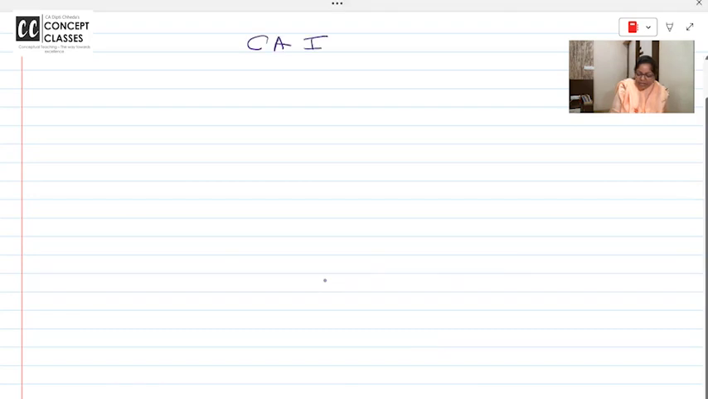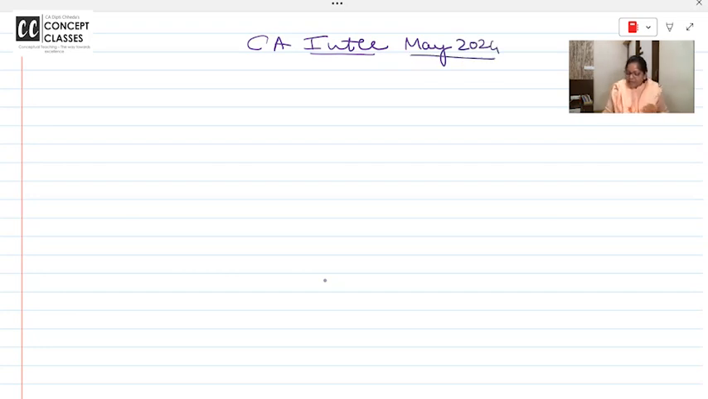So, here I am sharing my screen, and the best I can give from the new scheme, I'm sharing with all of you. I'm not going to cover everything about the new scheme, but for CA inter students, whatever is very important. So from May 24, the new scheme is mandatory. The old will get discontinued.